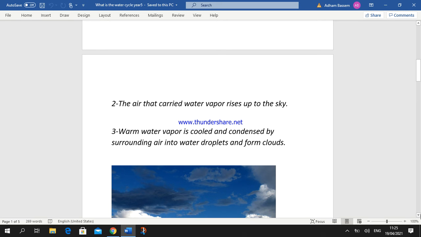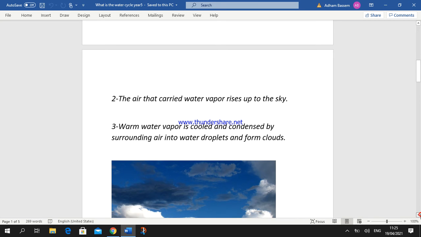Warm water vapor is cooled. The water vapor loses heat and cools, okay, when it rises to the upper layer of the sky, leading to condensation of the water vapor by the surrounding air and changing the water vapor into water droplets, where the water droplets collect together and form clouds, okay.